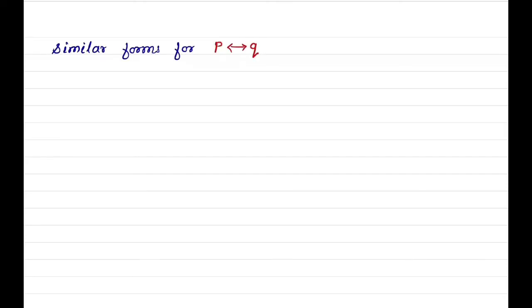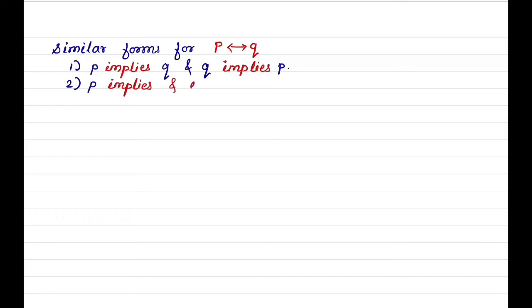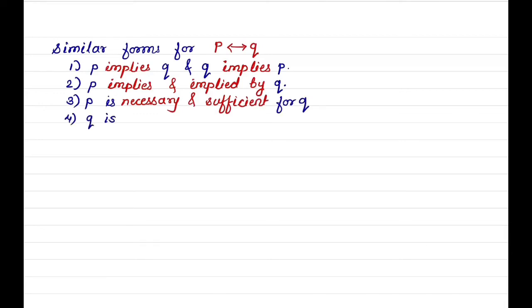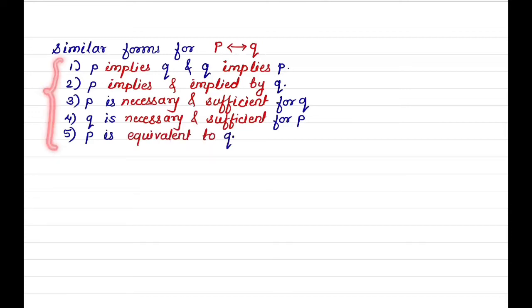Now we will see similar forms for P double implies Q. P implies Q and Q implies P. Next, P implies and implied by Q. P is necessary and sufficient for Q. Fourth one, Q is necessary and sufficient for P. And last one, P is equivalent to Q. These are the similar forms for P double implies Q.